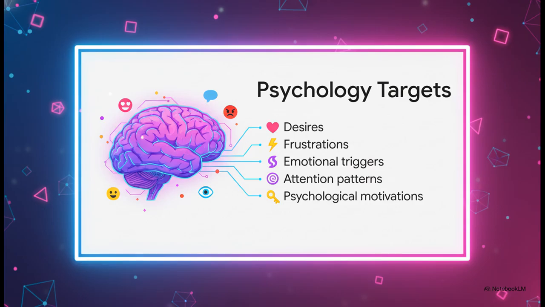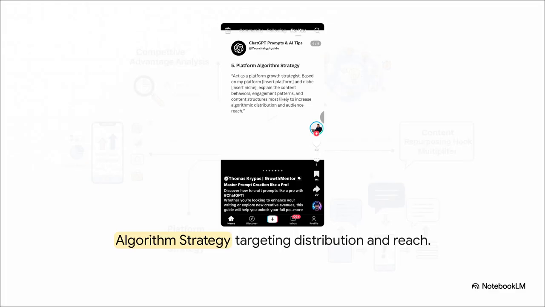The absolute crucial point here is pushing way past basic demographics. We don't just care about age or location, we are targeting psychographics. Desires, frustrations, emotional triggers. It's almost like asking the AI to read your audience's secret diary. Because think about it, if you know what actually keeps them awake at night, you basically hold the keys to their attention. Right, so once you know the audience, you need to know the machine.